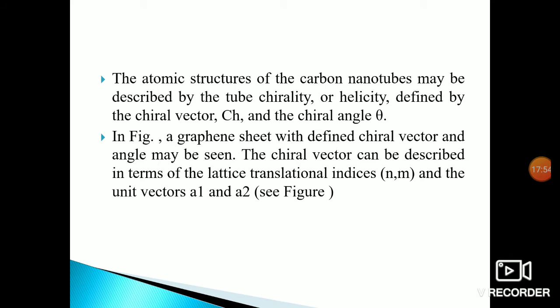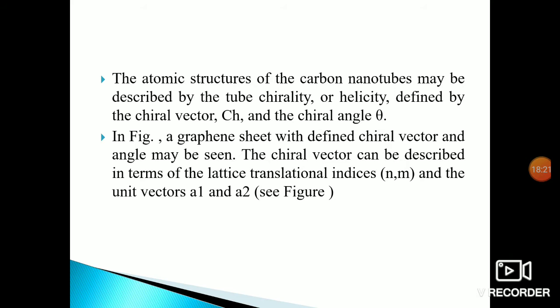The structure of the carbon nanotube may be described by the chirality or helicity. It is defined by the chiral vector, which we can denote as CH, and the chiral angle theta. In the figure, a graphene sheet with the defined chiral vector and angle may be seen. We'll wait for a few seconds.